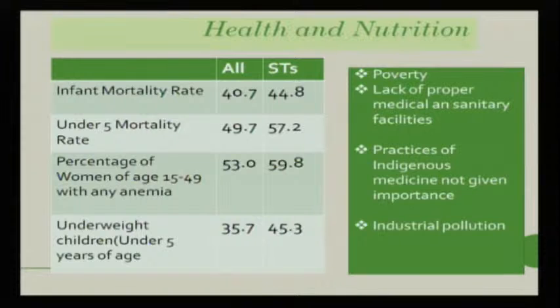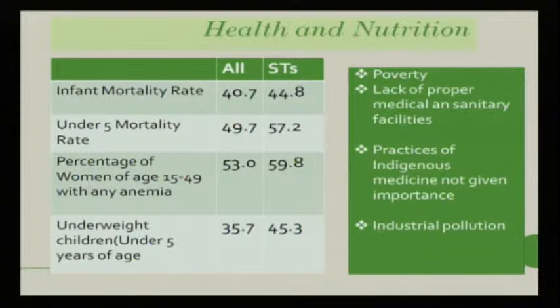If you look at the under-5 mortality rate, that is also very high in the case of scheduled tribes, at 57.2% in comparison to the overall group of population. Similarly, look at the percentage of women aged 15 to 49 who suffer from any kind of anemia, that means they have less blood and hemoglobin.